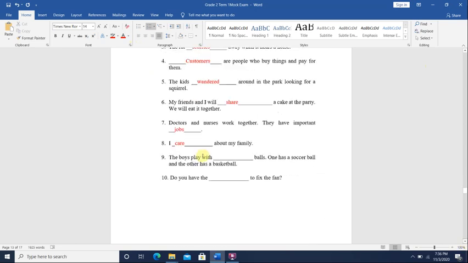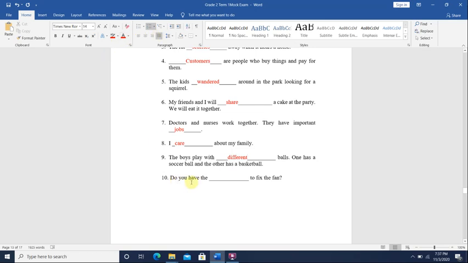The boys play with blank balls. One has a soccer ball. The other has a basketball. The boys play with different balls. One has a soccer ball and one has a basketball, so the balls are different.